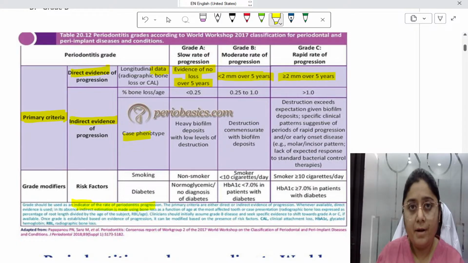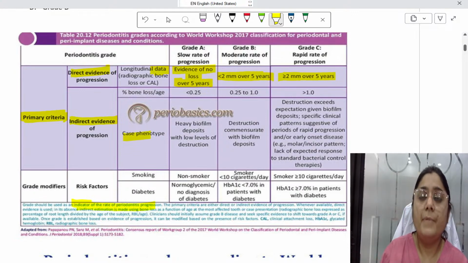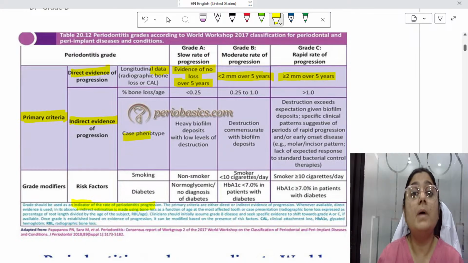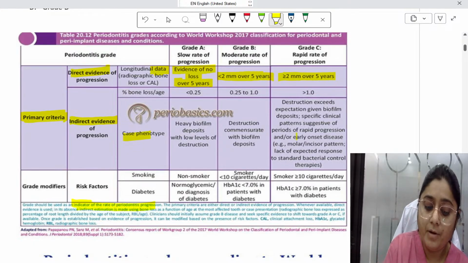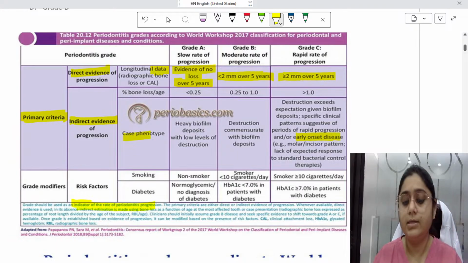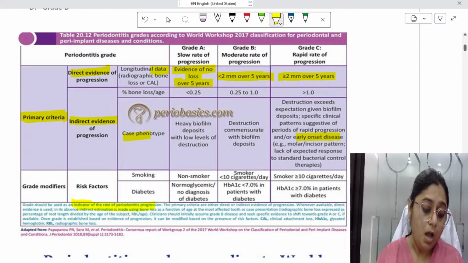And in rapid rate, rapid is similar to that of aggressive periodontitis. Now, the term aggressive periodontitis is not used. The term which is used is rapid rate of progression. So here the destruction, the amount of bone loss is much more than the amount of disease present or the amount of calculus present, and it is suggestive of rapid progression or early onset disease, similar to that of aggressive periodontitis.